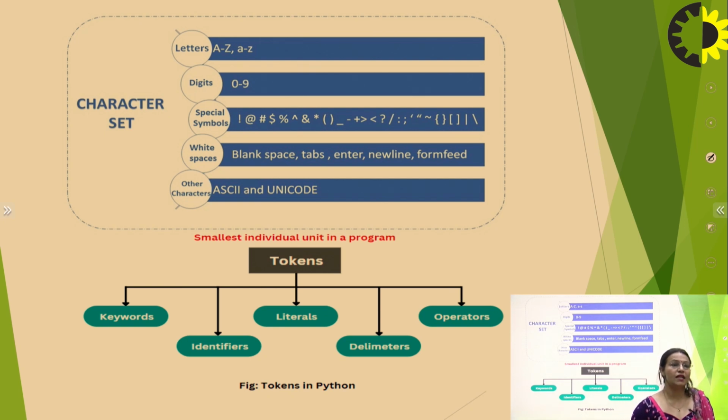Those are also part of the character set of Python.